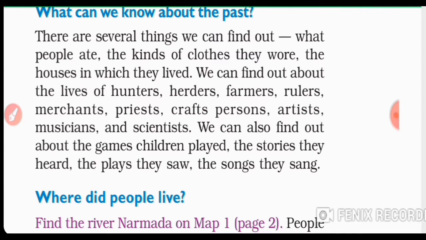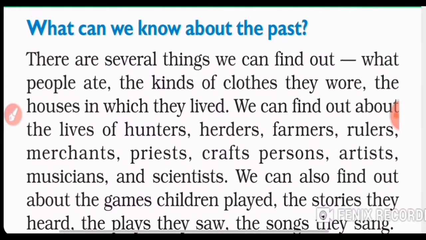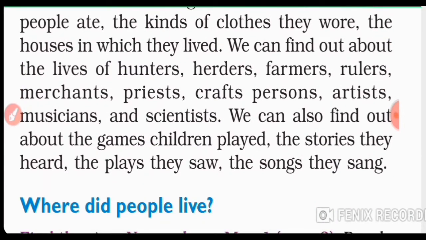When you study the ancient past, we can know how these people lived, what they ate, where they lived, what the houses were made of, what material their clothes consisted of, and what food they ate.